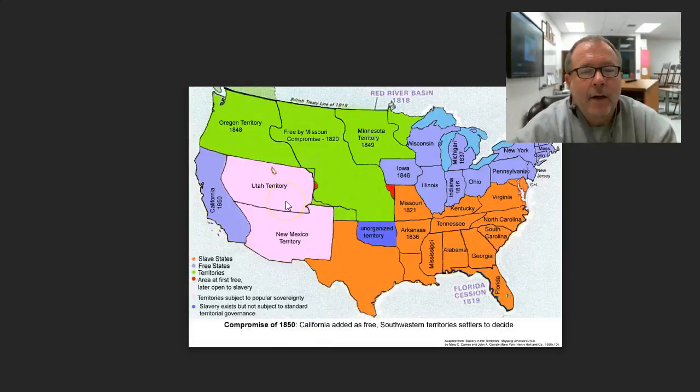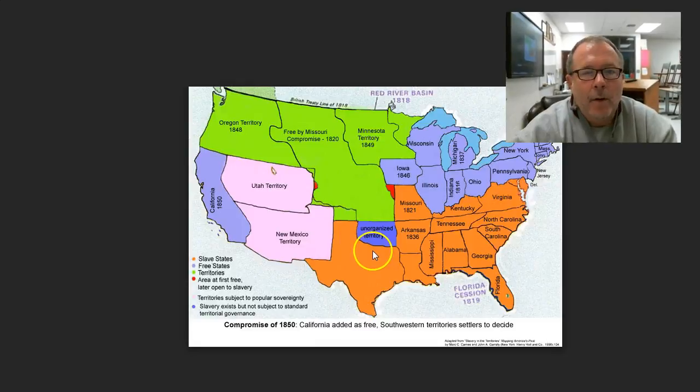But then Stephen Douglas, the Little Giant, offered popular sovereignty for the territories of Utah and New Mexico. And if you look at the map here, you can see that New Mexico is in the south and Utah's in the north. So common sense dictated that one would be a slave state and one would be a free state, which basically sets the compromise at 2 parts that are pro-northern, free, and 1 part that's slave.